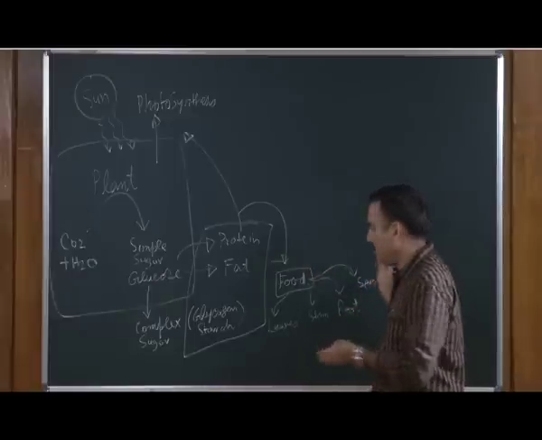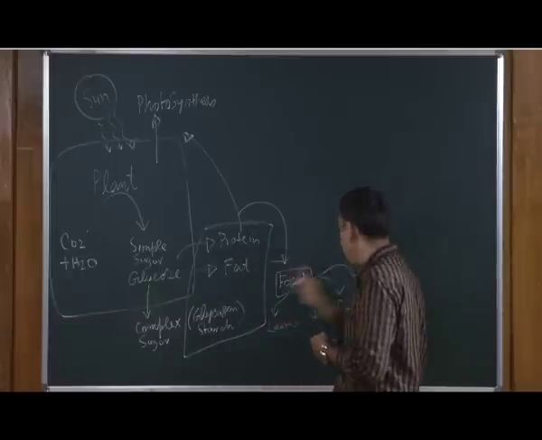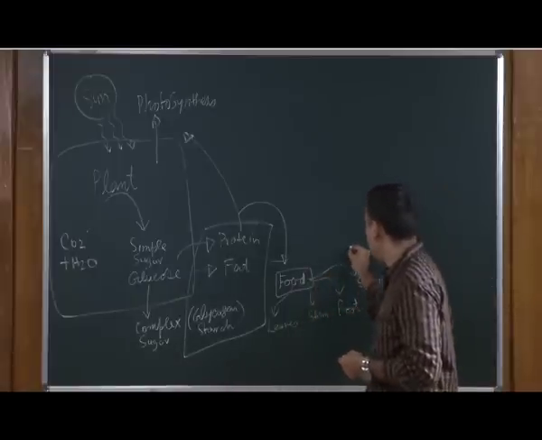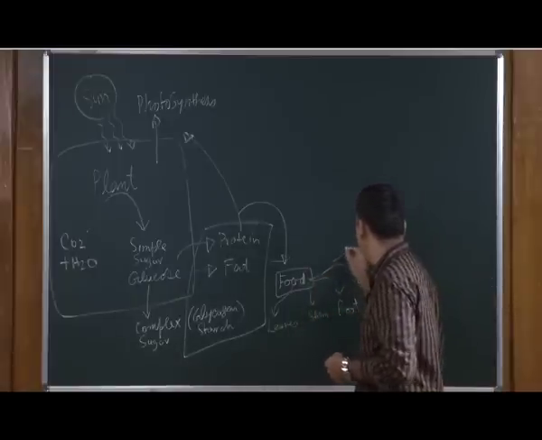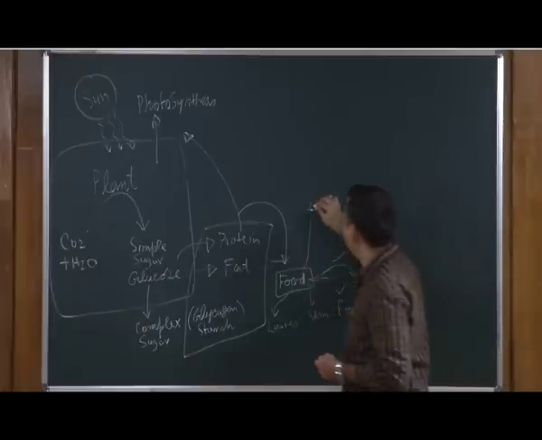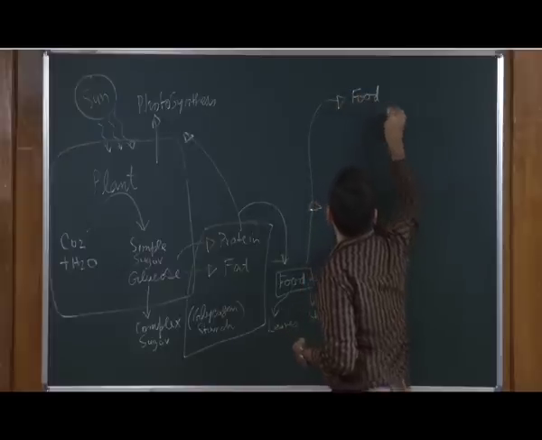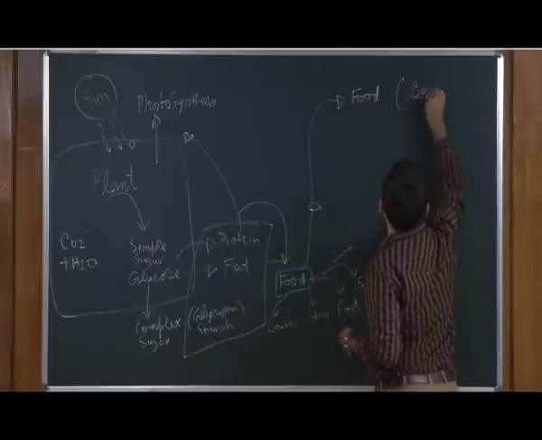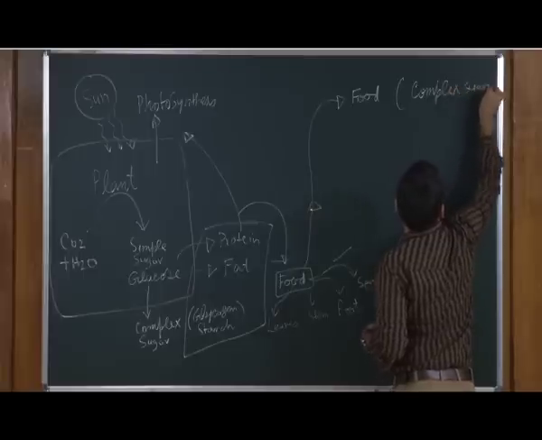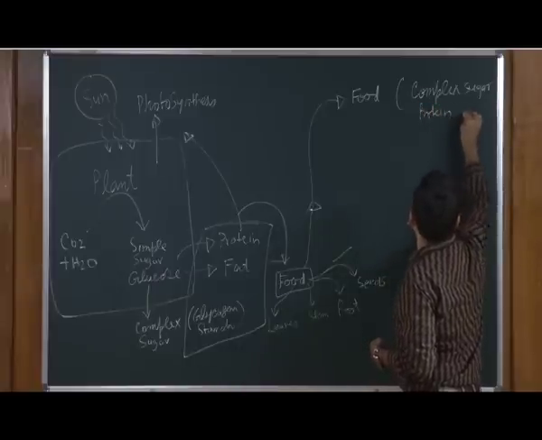So, once a plant has this surplus stored food material, that is the food an animal can take. This is what the animal is taking and using for its energy. This food material is a complex sugar or protein or fat.